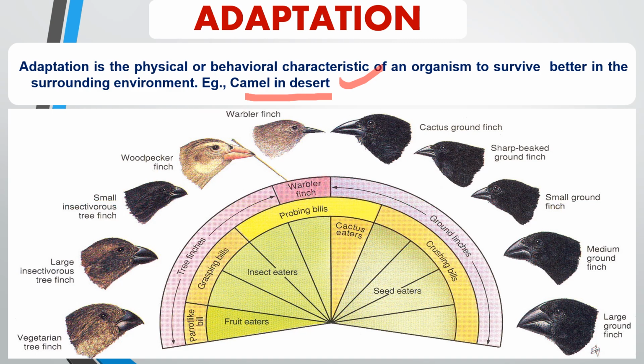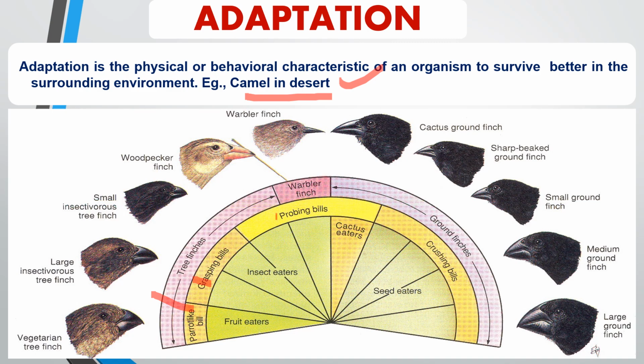So these finches exhibit different beak shapes. Each type of beak is suited for a specific function, like the parrot-like bill. The vegetarian tree finch has a strong bill that helps it consume plant material. Then grasping bills: the insect-eating finches use their bills to grasp and catch insects.